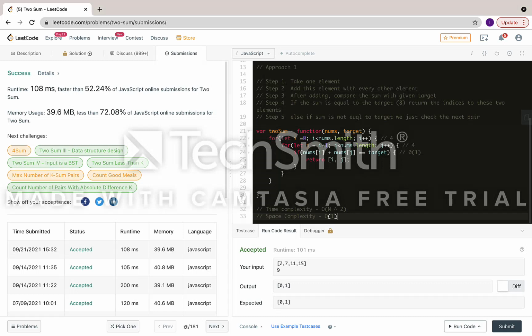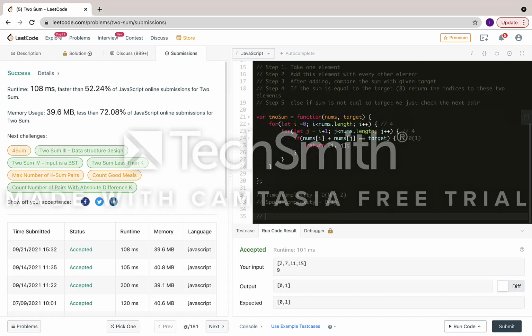Now let's think about whether we can improve this time complexity, because order of n squared is not a good complexity for calculating two sum. Yes, we can improve it. How?